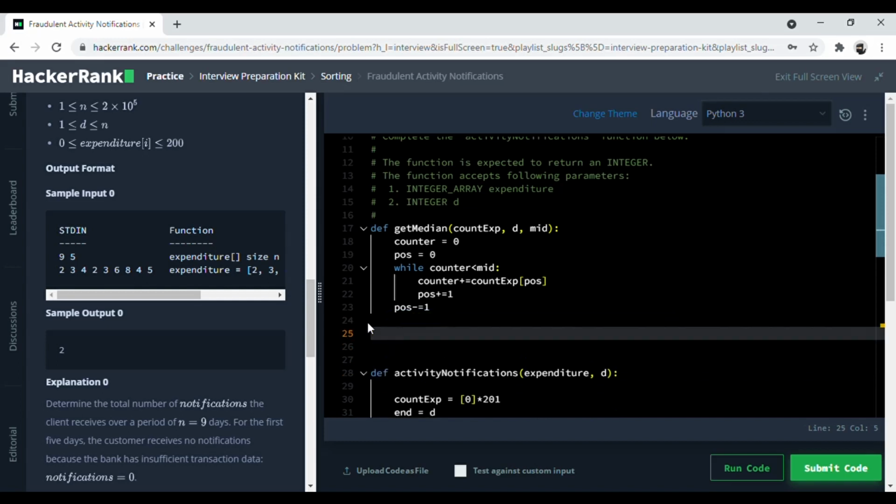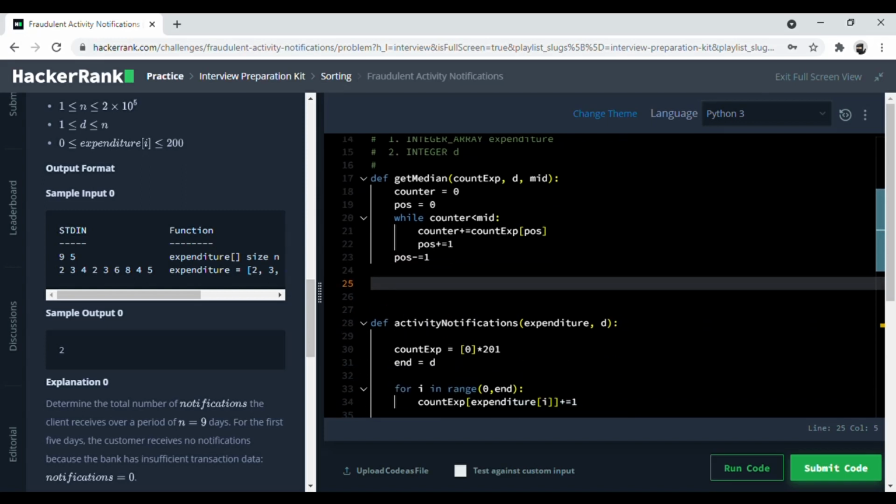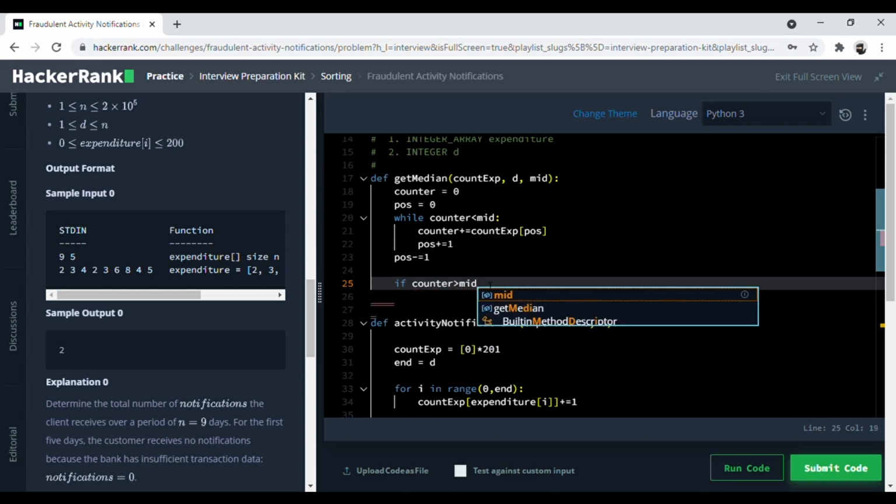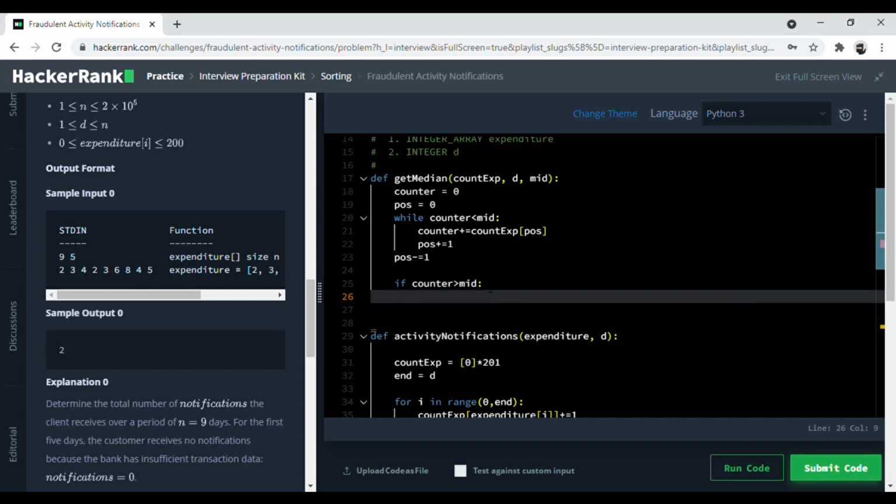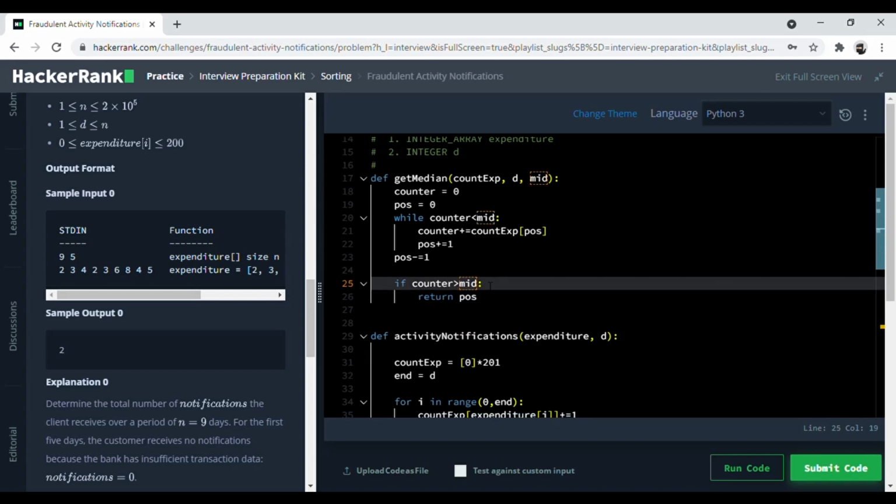So over here, the good thing about using count sort is that the index is the value. So if counter is greater than mid, we return position itself, so return pos. And also if it's an odd number, so d mod 2 not equal to 0, because for 5 the mid value is 3, so we don't need to do any calculations.